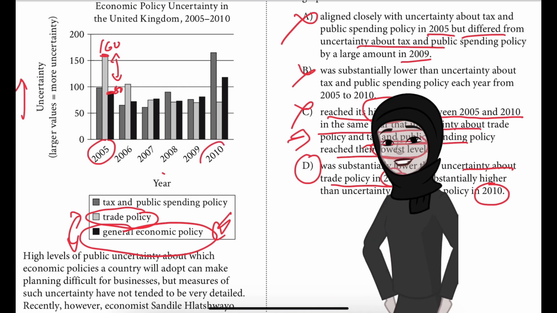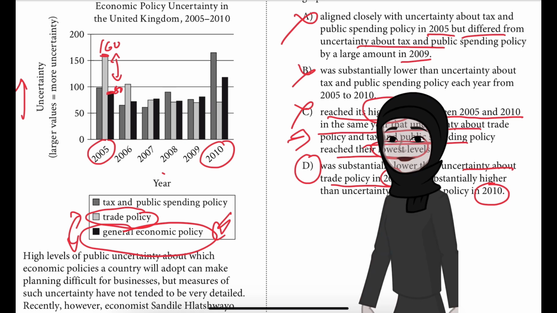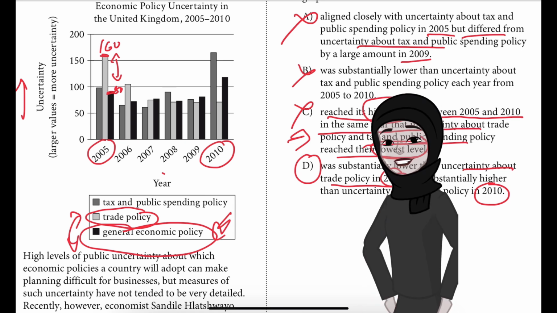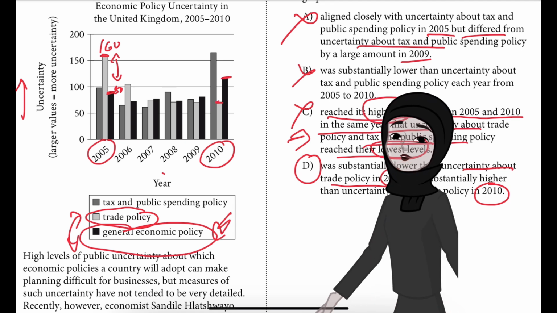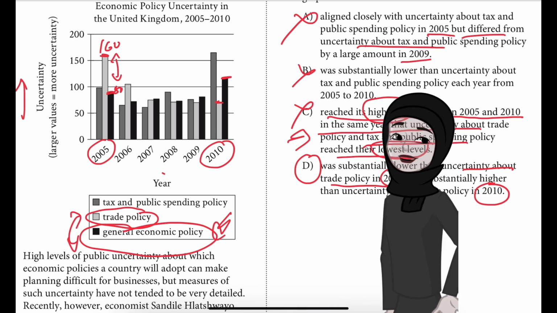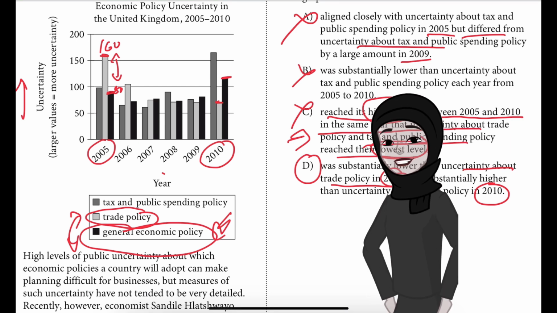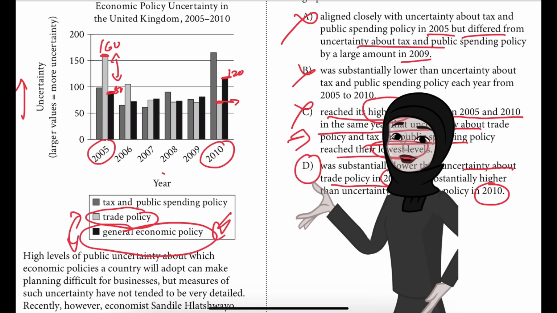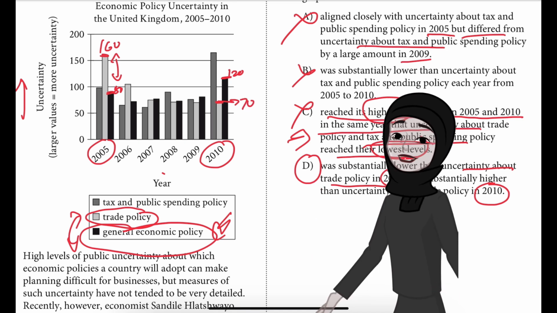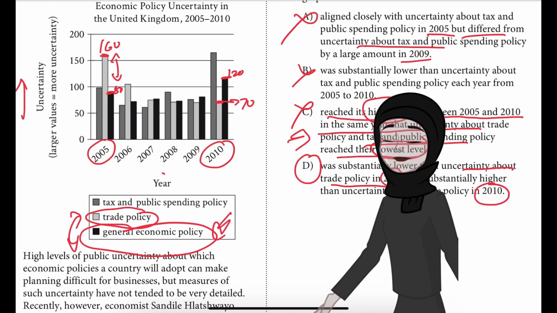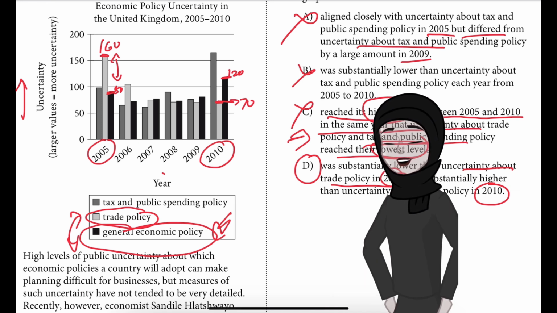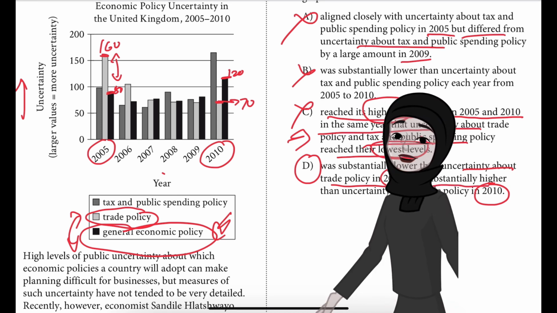And now we go to 2010. Again, we are comparing the dark black to the lightest line, because we are comparing general economic policy to trade policy. In 2010, if you read the figures, this is around 120 or 130, and this one is just about 70, let's say 70 to 75. So the general economic policy is substantially higher.